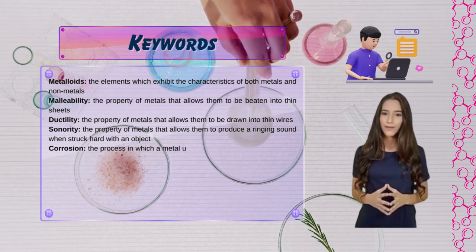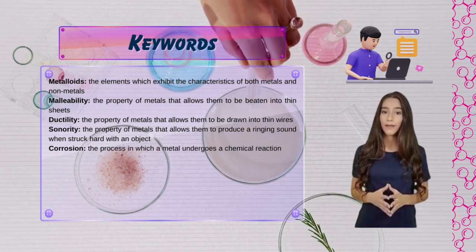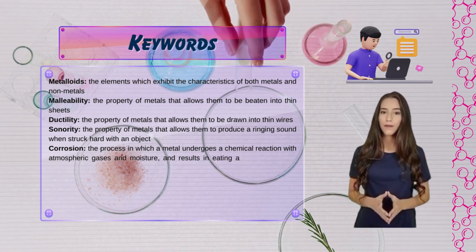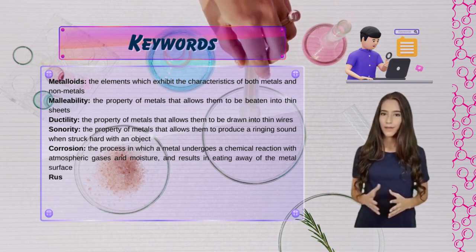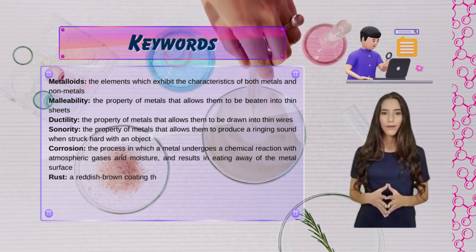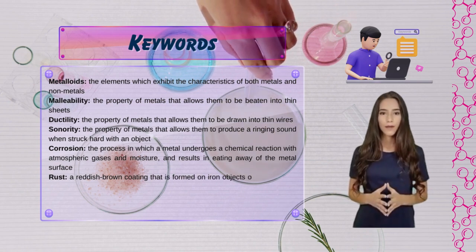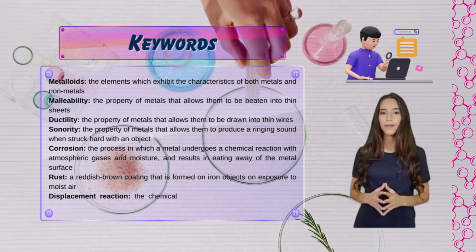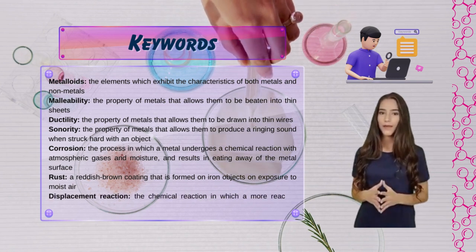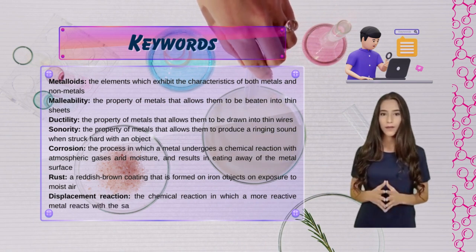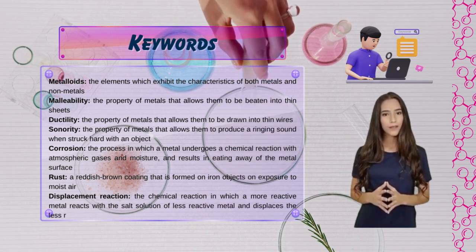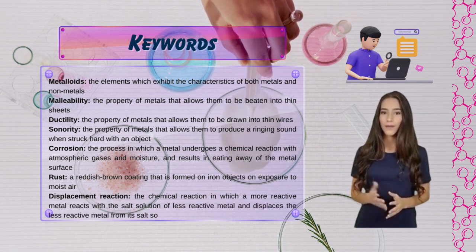Corrosion: the process in which a metal undergoes a chemical reaction with atmospheric gases and moisture and results in eating away of the metal surface. Rust: a reddish-brown coating that is formed on iron objects on exposure to moist air. Displacement reaction: the chemical reaction in which a more reactive metal reacts with the salt solution of a less reactive metal and displaces the less reactive metal from its salt solution.